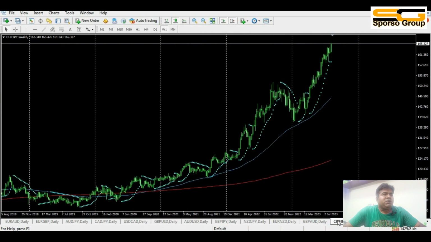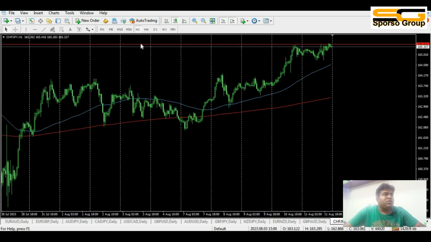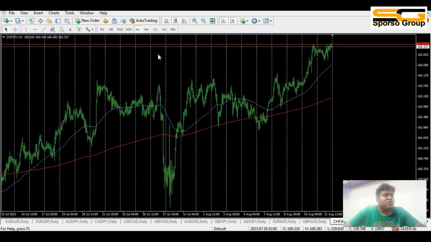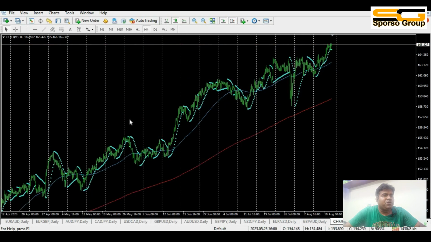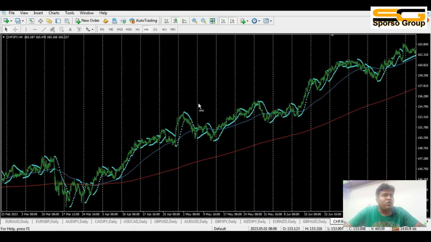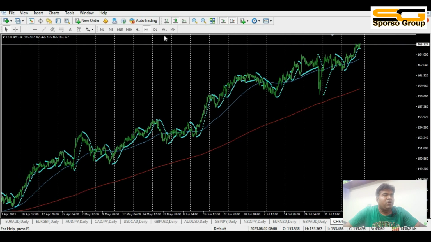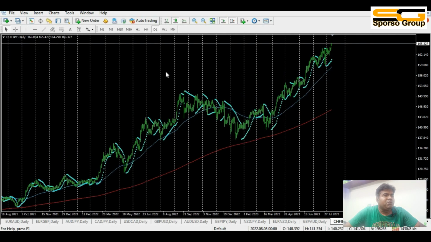Now we will see CHF/JPY. We will see that the 1 hour chart is an uptrend, continuing for long, and the 4 hour chart became an uptrend a long time ago, and the day chart becomes an uptrend market.